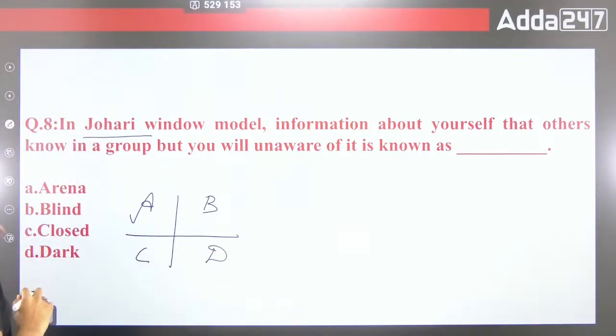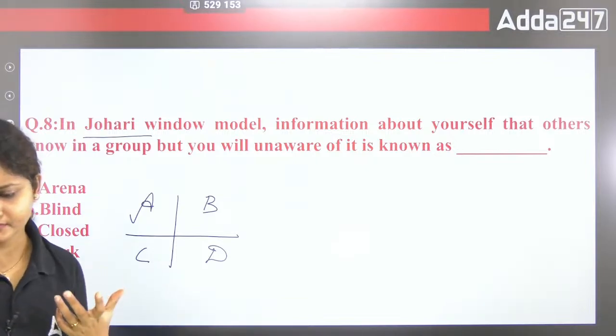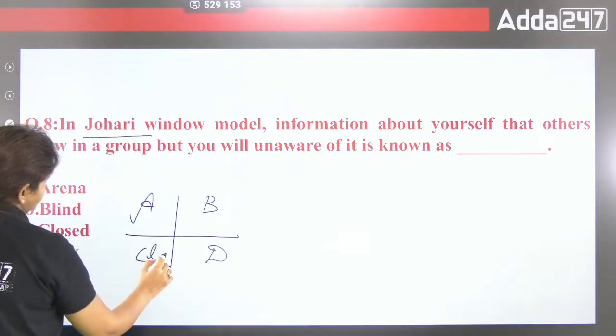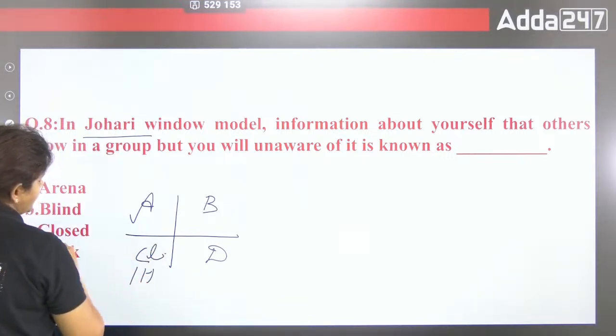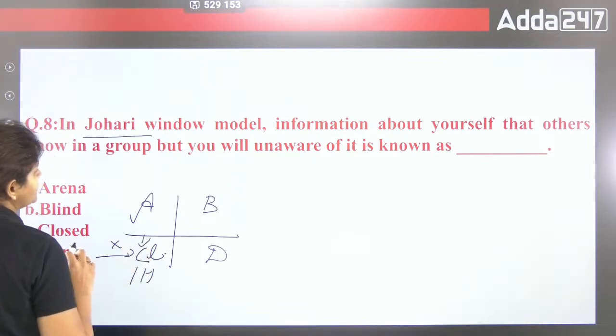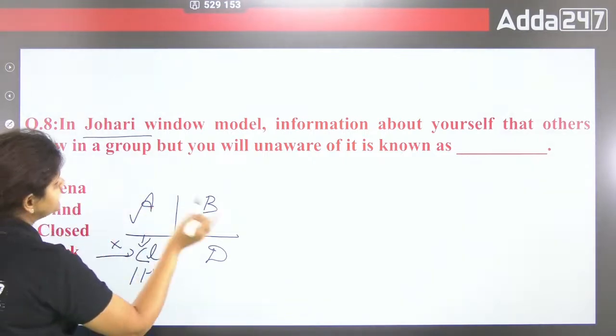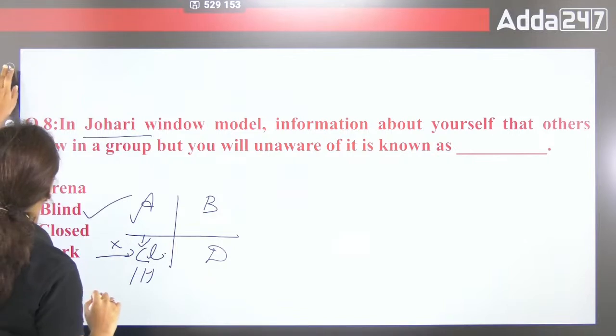A is what? That is arena, the information which you know and others also know. And the blind, where others know about you but you don't know. And C is what? That is closed, hidden. That means others don't know but you know, you are hiding something. And dark is what? Both are not knowing. So you will be unaware. That means blind they are talking about.